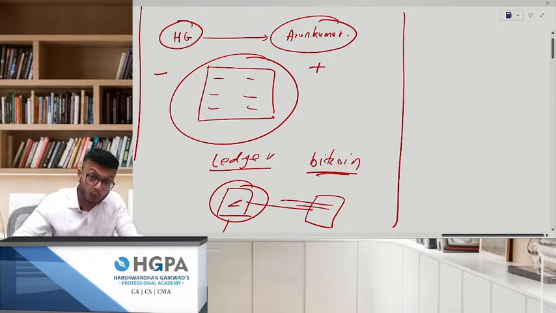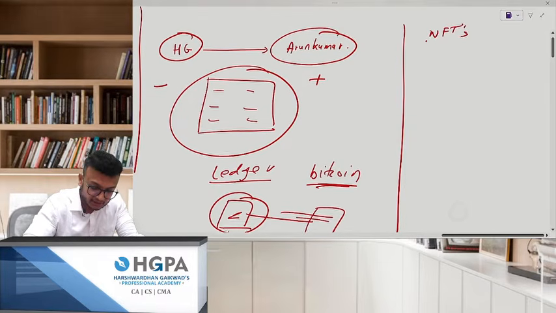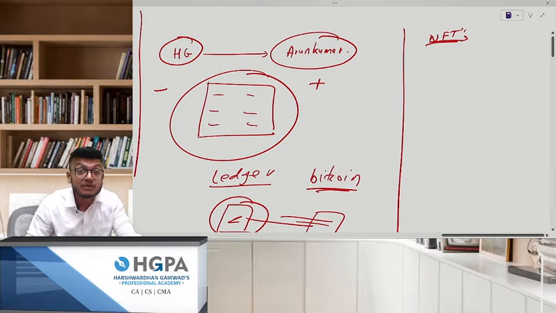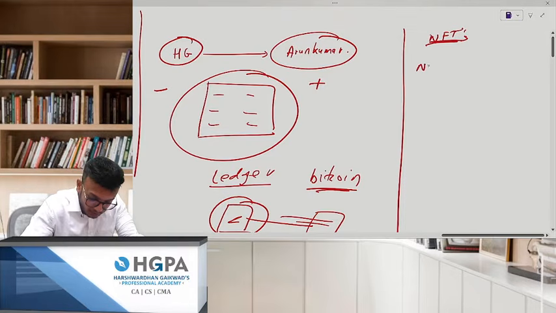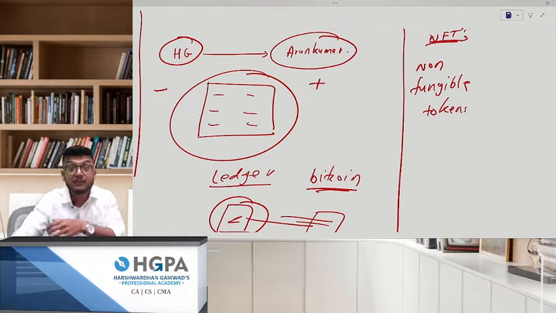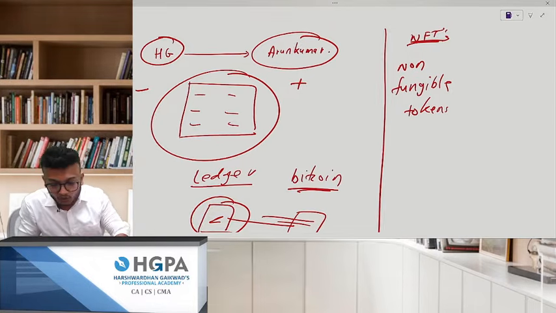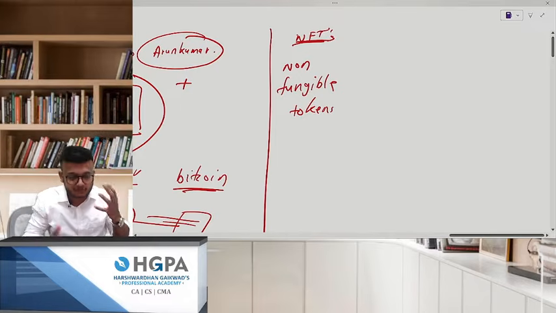Now, one more thing to this is with the new invention, and that is what? NFTs, non-fungible tokens. I hope you know this, non-fungible tokens. This was the most crazy thing which happened in the last 1 or 2 years. So I'll tell you the logic of this, the concept of this. Okay. Now see,